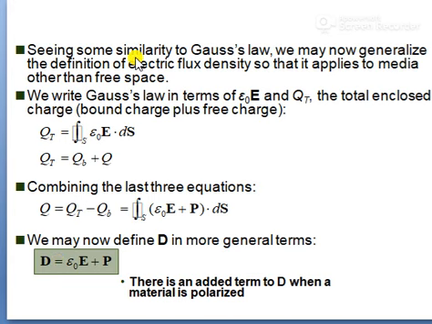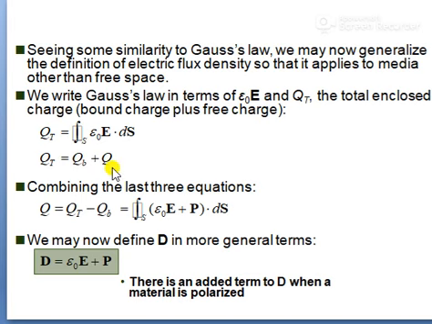Seeing some similarity to Gauss law, we may generalize the definition of electric flux density so that it applies to media other than free space. So we write Gauss law in terms of epsilon naught E and QT, the total enclosed charge, bound charge plus free charge. QT equals the integration over the closed surface of epsilon naught E dot dS, where QT is nothing but QB plus Q.